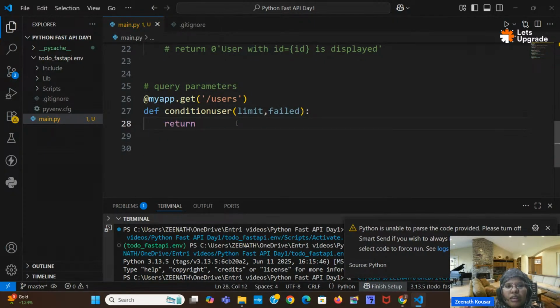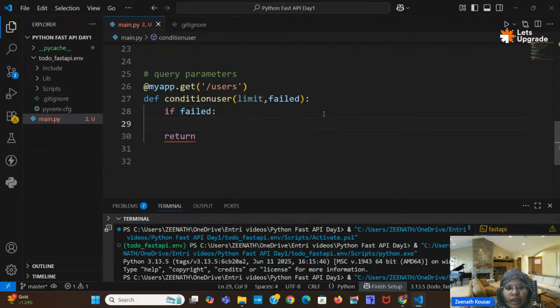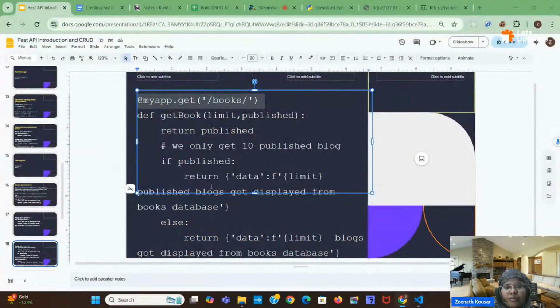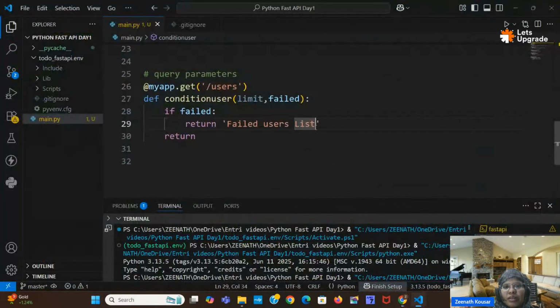Next, return. Instead of a direct return, I will write a condition here. If failed equal to true, those users only you want to fetch, right? So you can return the failed users list, and limit as well. Failed users list, limit of, so we are retrieving only 10 students.